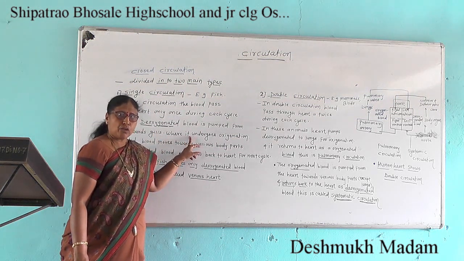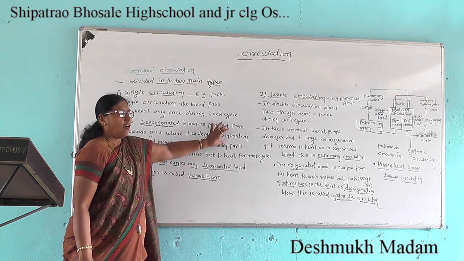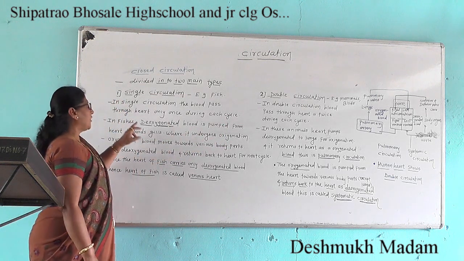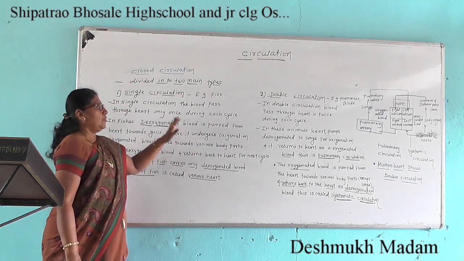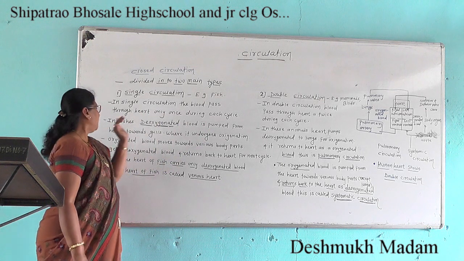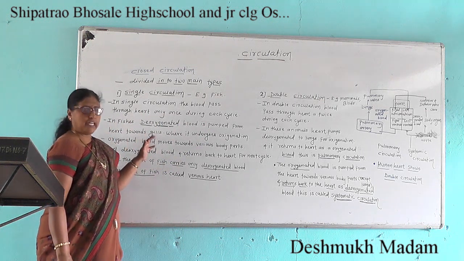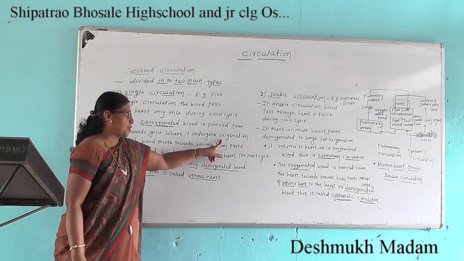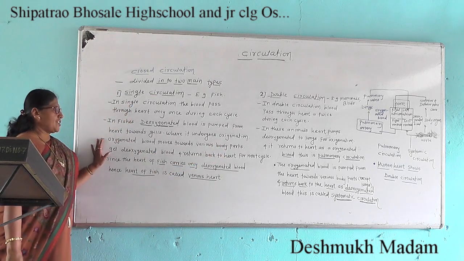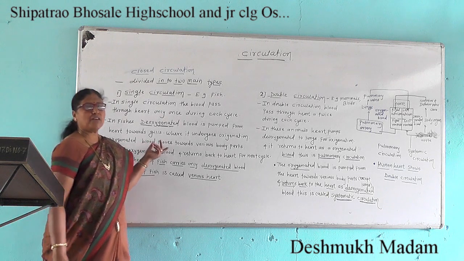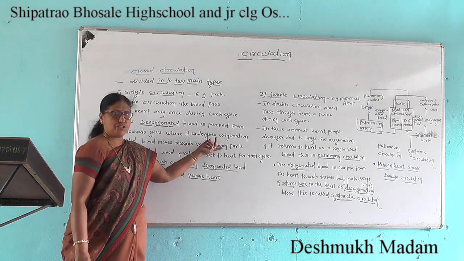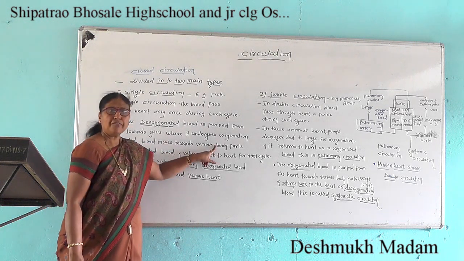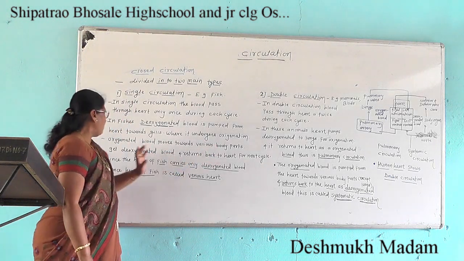where it undergoes oxygenation. For oxygenation, deoxygenated blood is pumped from the heart towards the gills in fishes. The oxygenated blood moves towards the various body parts.